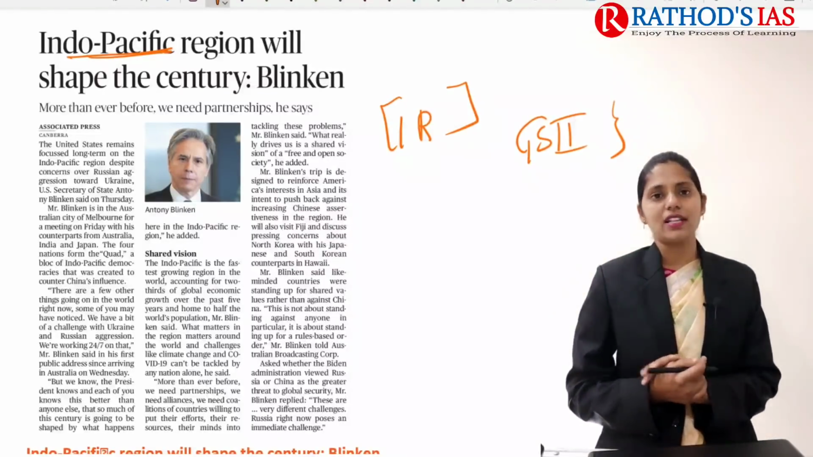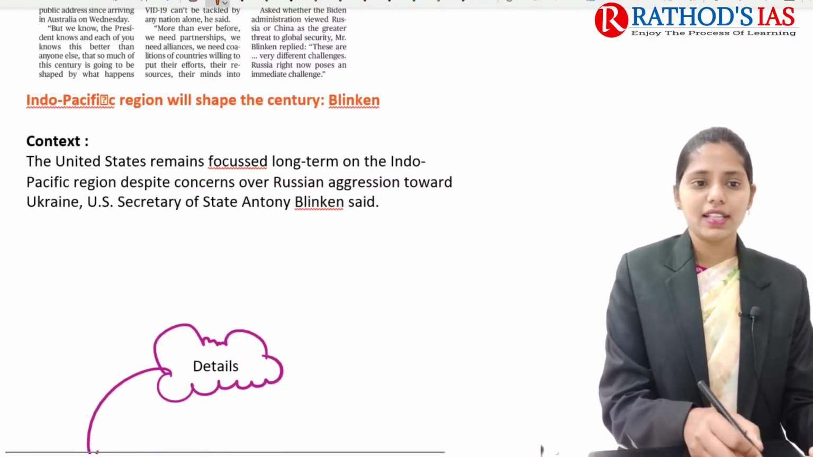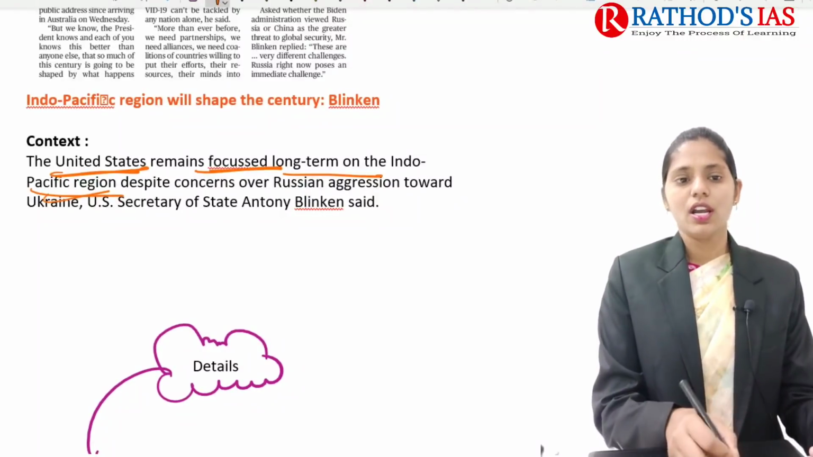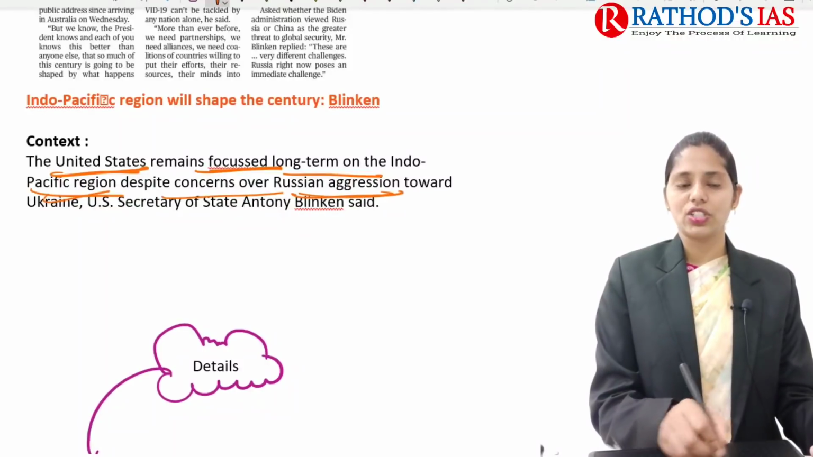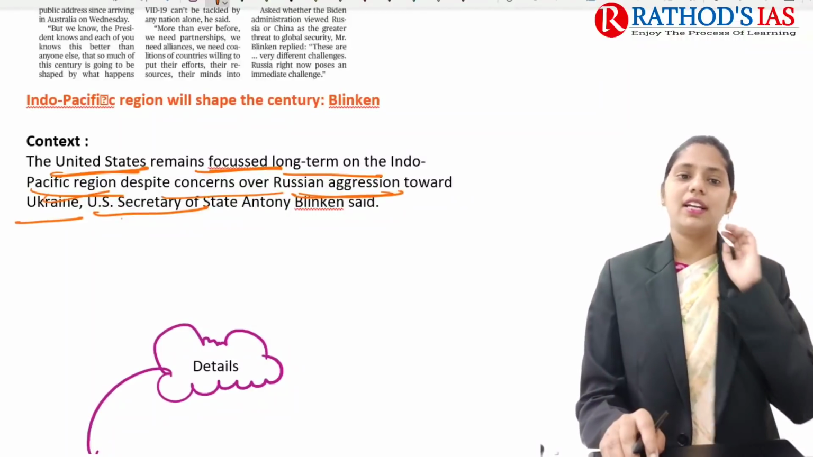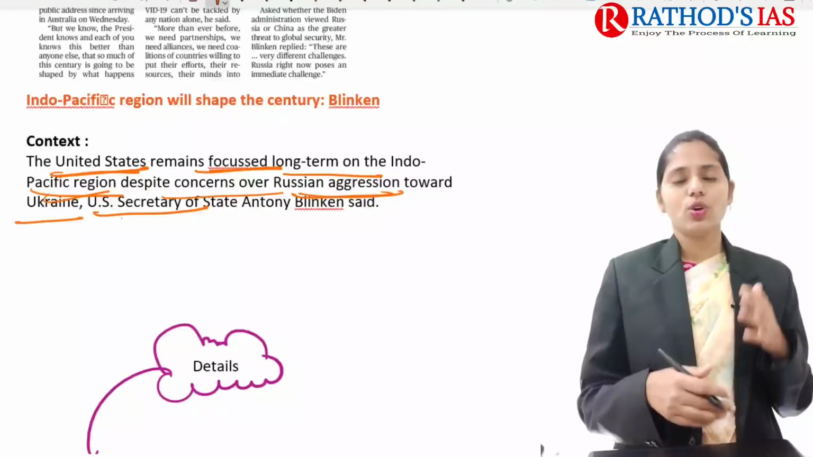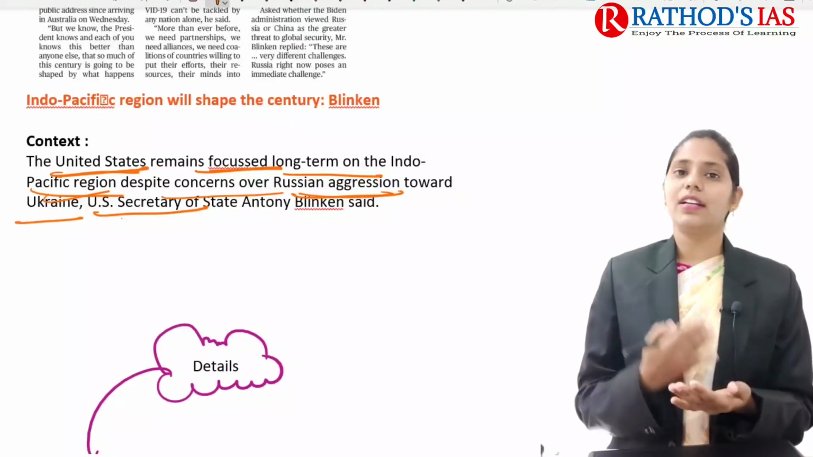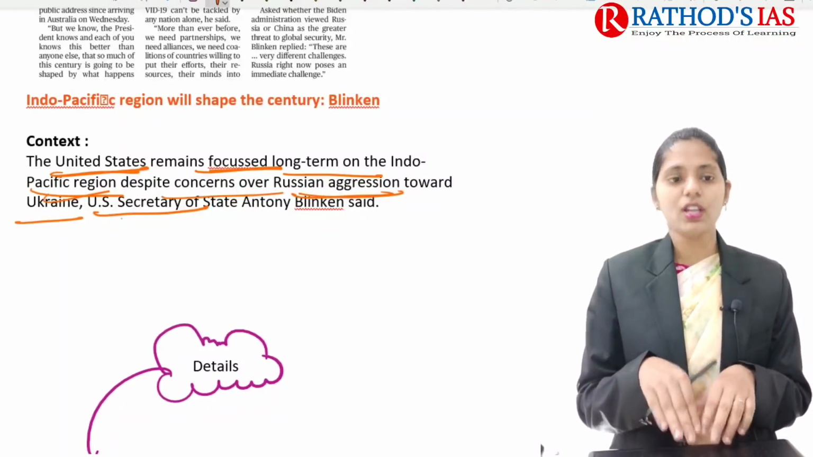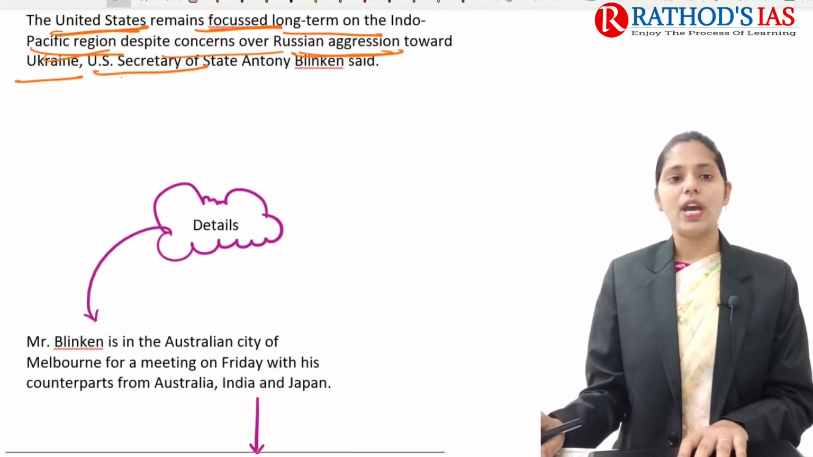So here you have to open your atlas and see where this Indo-Pacific region is located. If we're talking about the context, it says that the United States will remain focused long term on the Indo-Pacific region despite concerns over Russian aggression towards Ukraine. The US Secretary said this. Although there are a number of issues happening, like Russian aggressiveness seen across the Russia-Ukraine border, even so the US will remain focused on the Indo-Pacific region. This is a statement given by the US Secretary.